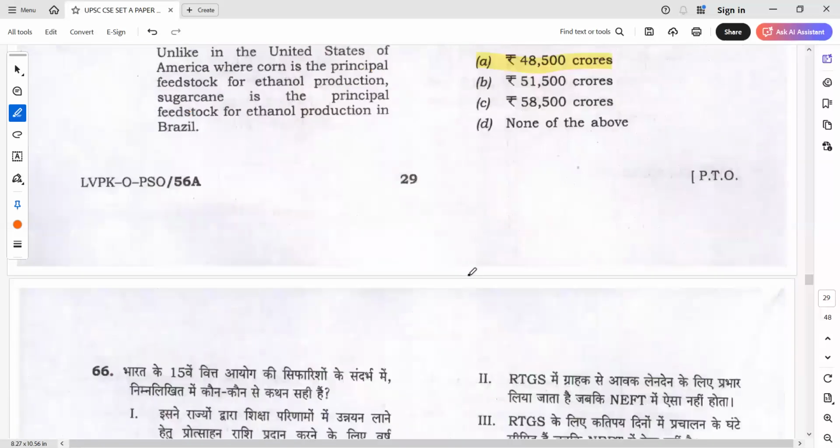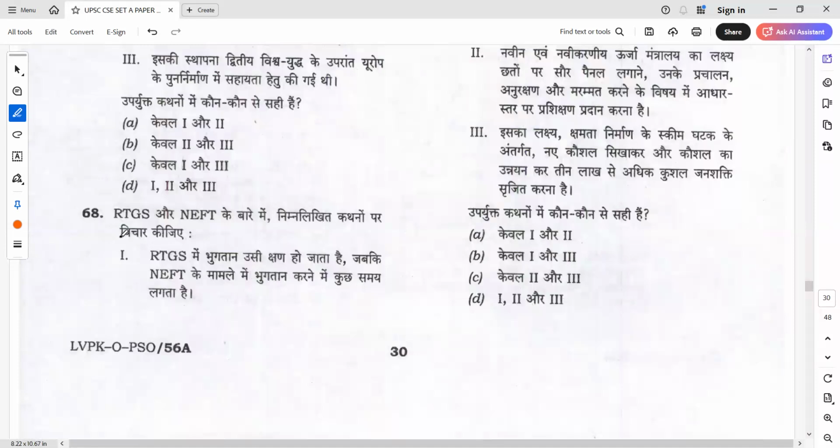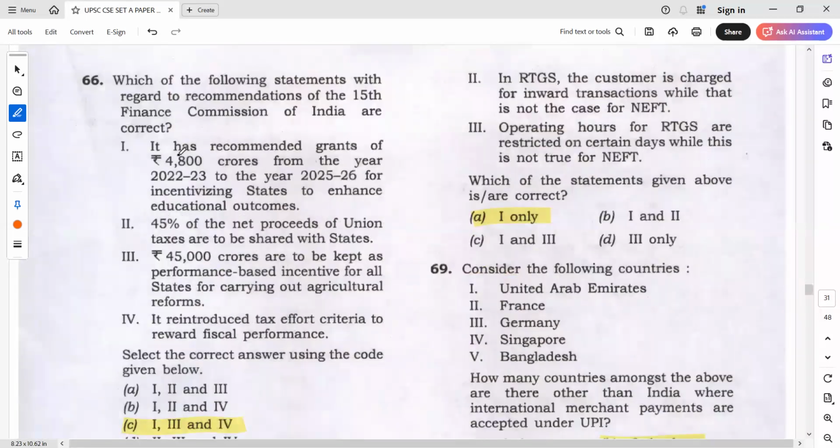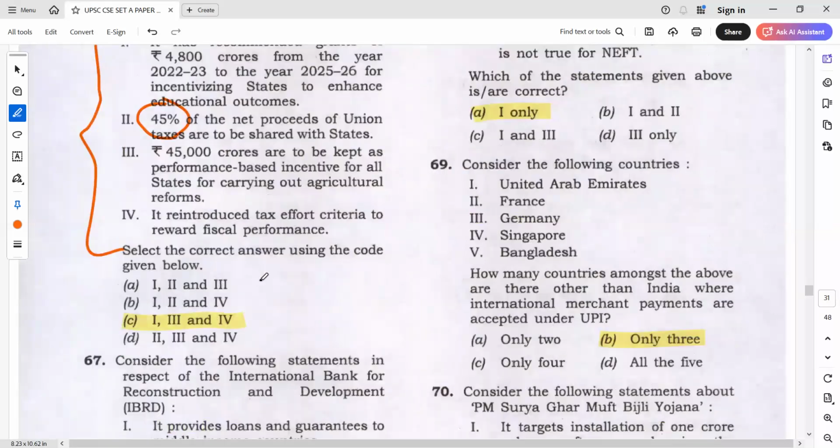Next 58,500. I think you already know that 58,500. That answer is right, 48,500. Next, here I think every student knows the answer of this 15th Finance Commission. What is the numerical? 45, is it right? Yes, this we discussed in the class as well. So 41, you just eliminate, for 45 you will get the answer.